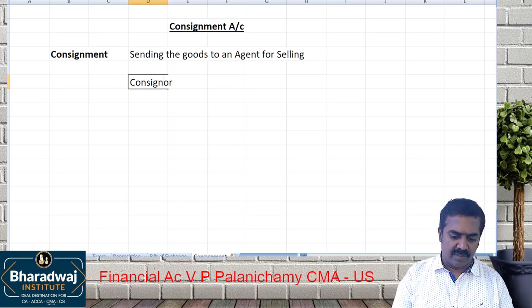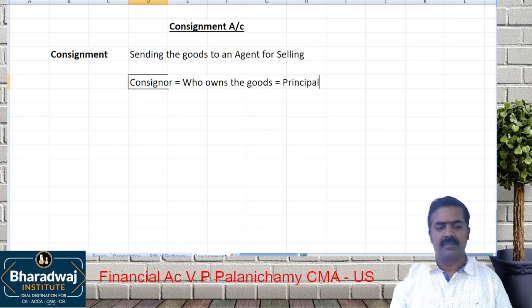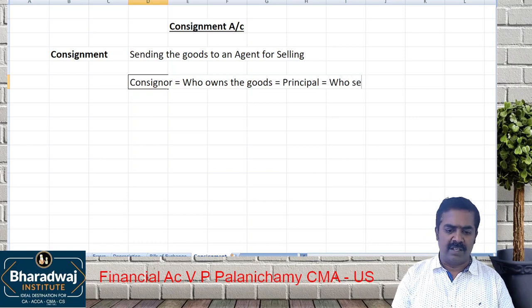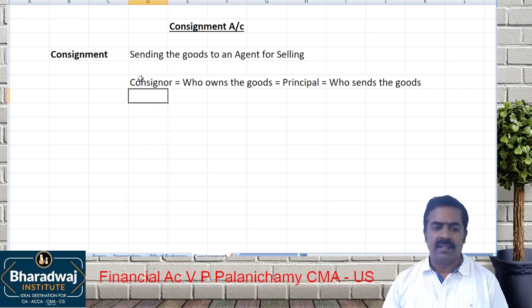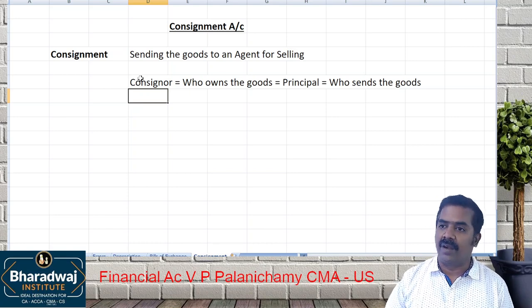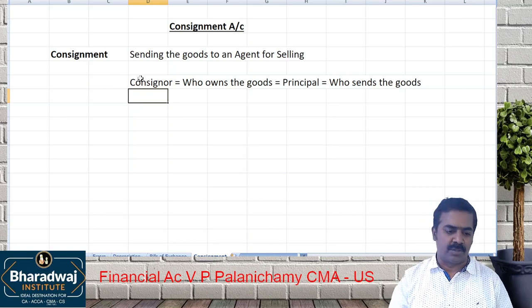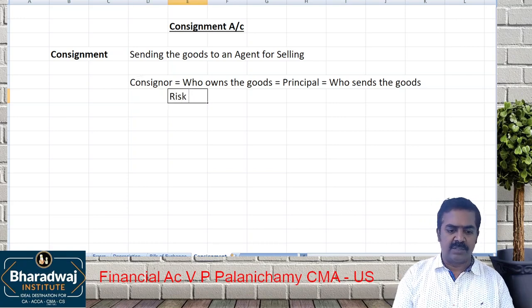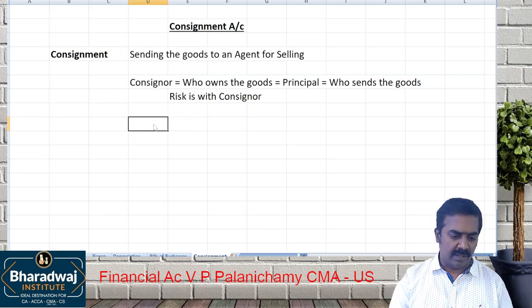Consignor, the person who owns the goods, also known as principal, or who is sending the goods. No need to copy this, just listen. This chapter you can understand just by listening. Who is a consignor? The person who is owning the goods. He is also known as the principal or owner of the goods who is sending the goods. Risk is with consignor.